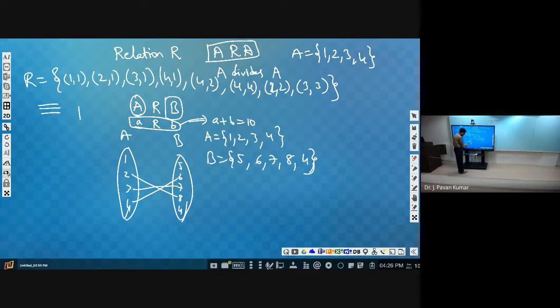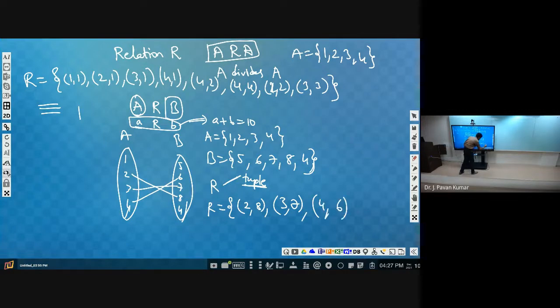Now, this particular relation can be represented in several forms. Can you say what are the forms? Relation can be represented in three ways. One is this tuple representation. That is, this particular relation can be represented in the form of a sequence of tuples. Like 2, 8 is related, so (2,8) is one tuple. Next (3,7) is another tuple. Another one is (4,6). Okay, these are the tuples. Now this is the tuple representation.